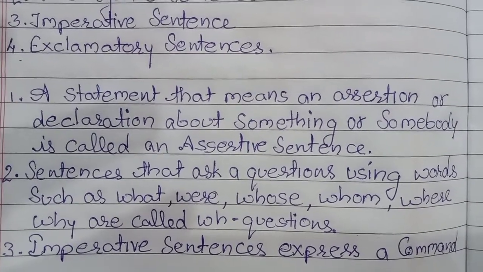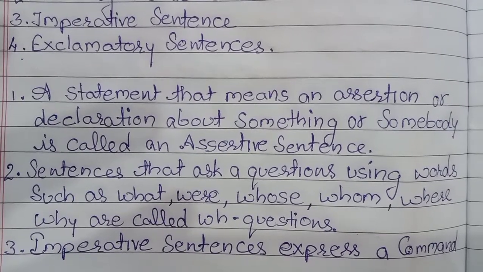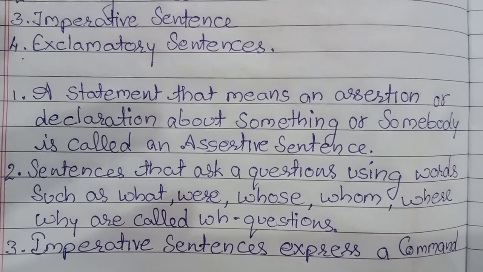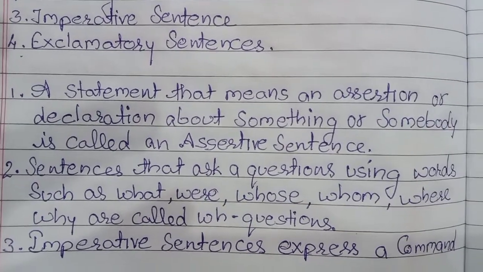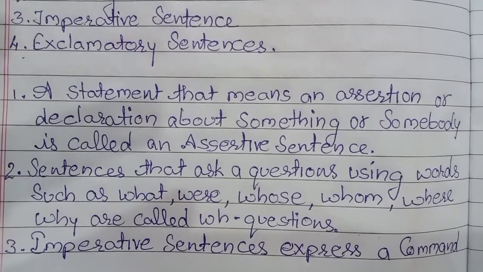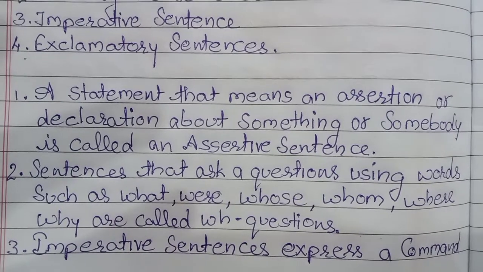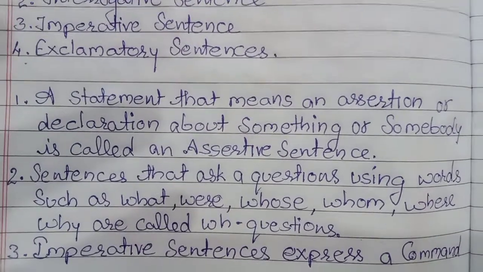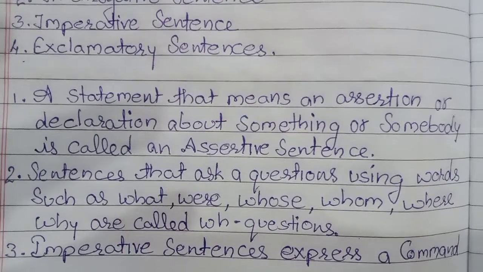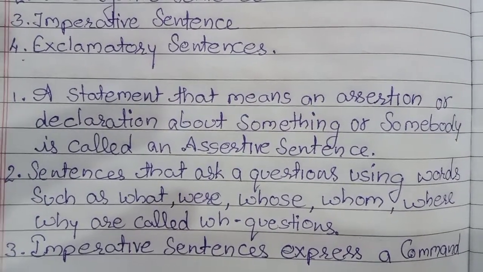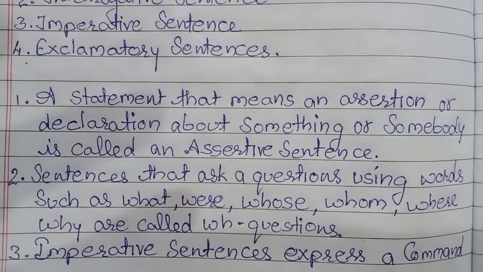The second one, a sentence that asks a question using words such as what, where, whose, whom, why, are called WH questions. They are also called interrogative sentences. An imperative sentence expresses a command, advice or request.